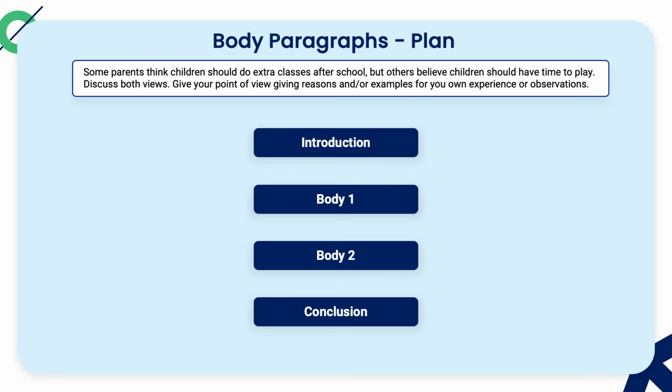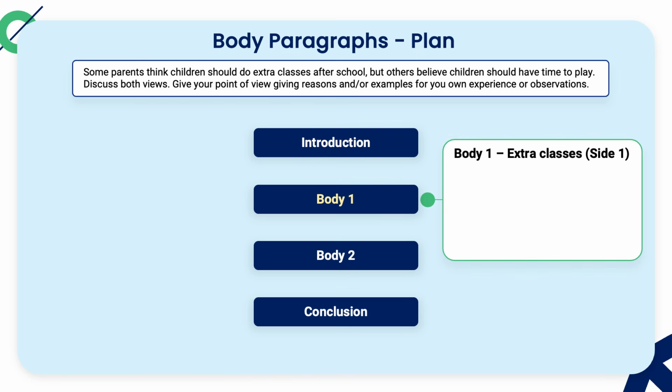Now that we've understood the essay prompt, let's plan our essay together. Here's the structure of the essay. We need an introduction, body paragraph 1, body paragraph 2, and a conclusion. Because we know one of the views is about children taking extra classes, we can make our first body paragraph about this side. Here are some dot points that I wrote down for the plan of body paragraph 1.